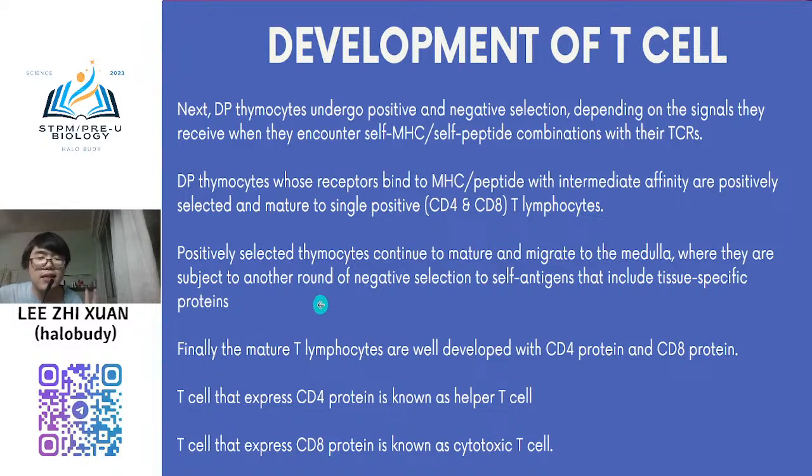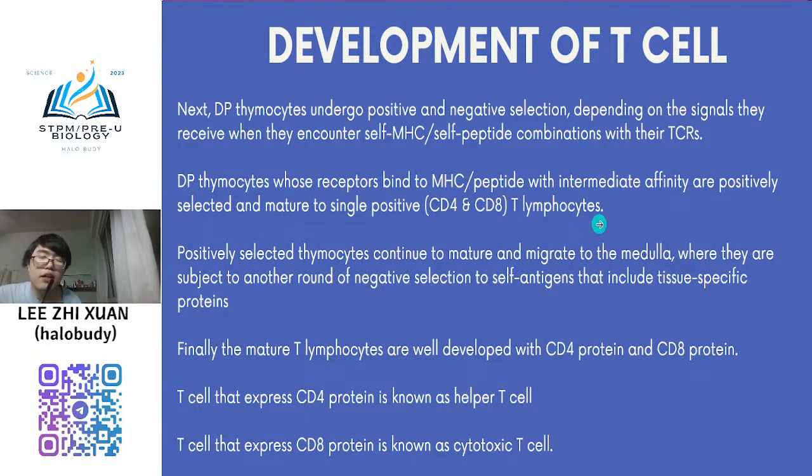So there are two processes here. The first process is positive selection, and the second process is negative selection. So what do they mean? In the first selection, positive selection, you need to select which protein. They only want to express one protein, either CD4 or CD8. So through this positive selection, when they bind to this cell's MHC complex, they will know this T cell can only express CD4, and this T cell can only express CD8.